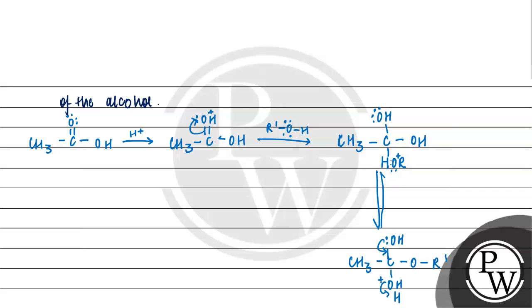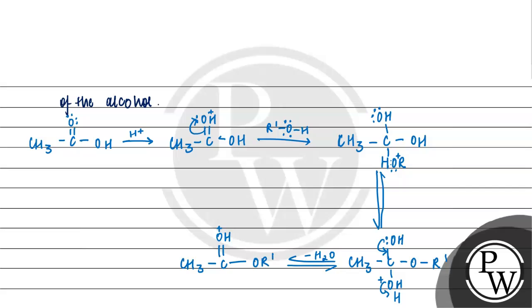This will attack this bond, and H2O is released. We can say H2O is eliminated. When H2O is eliminated, we are left with CH3 C double bond OH, with positive sign on O, and OR dash.